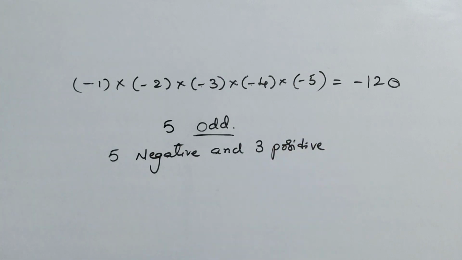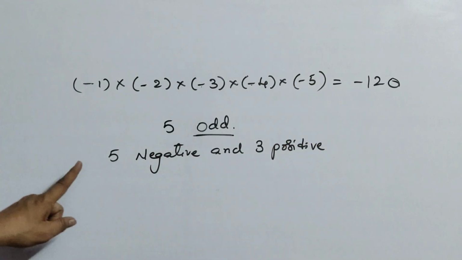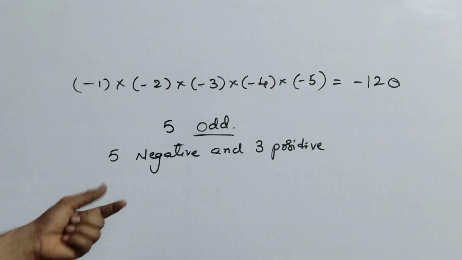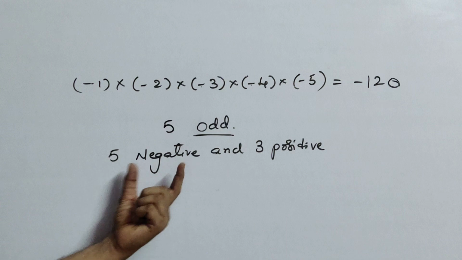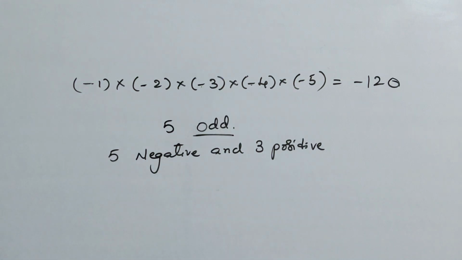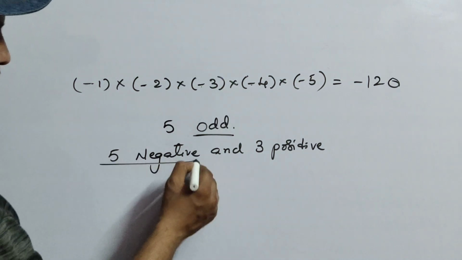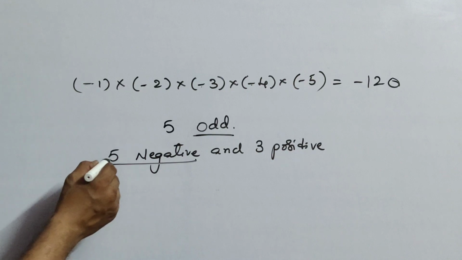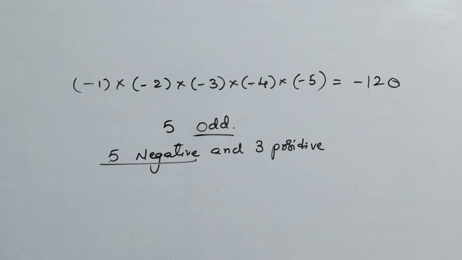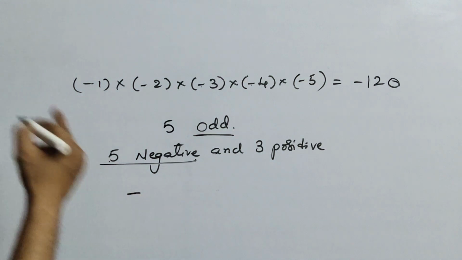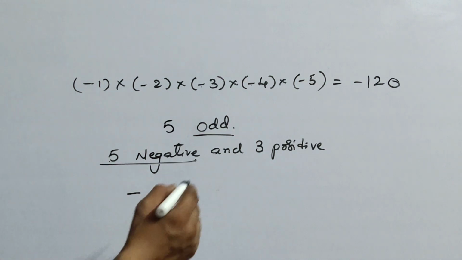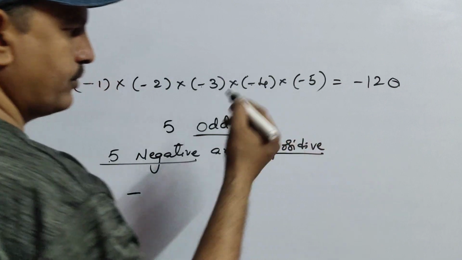The question is, what sign are you going to get if you multiply 5 negative and 3 positive? Actually, 5 negative means 5 is even or odd? Odd. So compulsorily here you will get the negative symbol only.